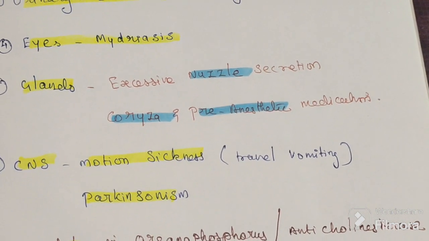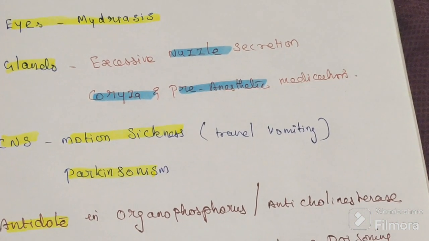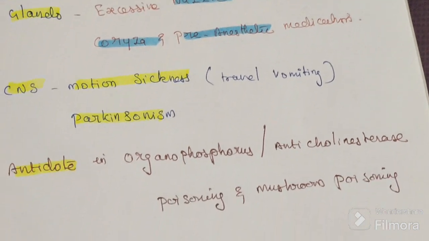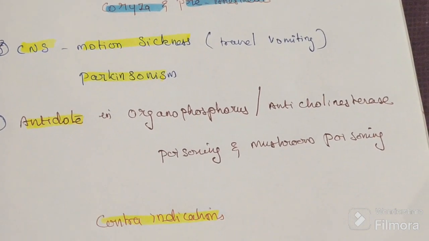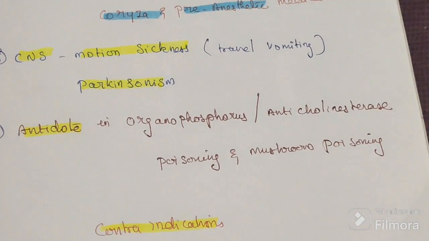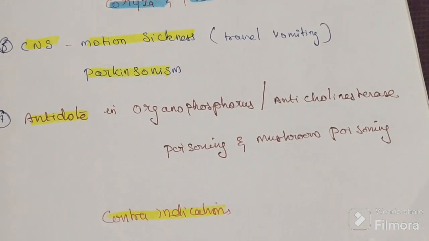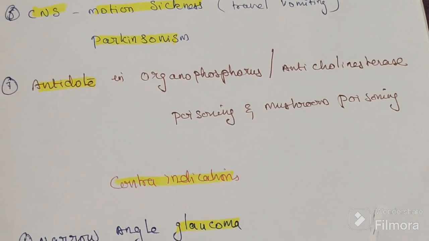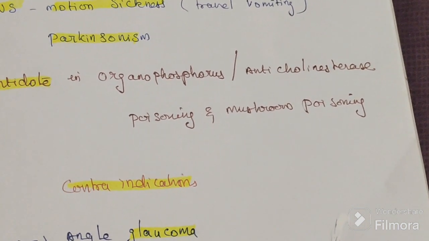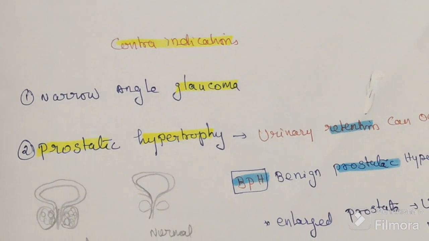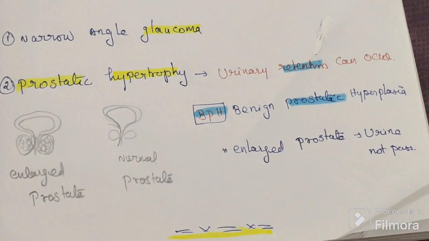In glands, excessive nasal secretion, coryza, and pre-anesthetic medication. In the central nervous system, motion sickness, whenever we are traveling and it causes vomiting. Then parkinsonism, then antidote. Contraindications. Thanks for watching.